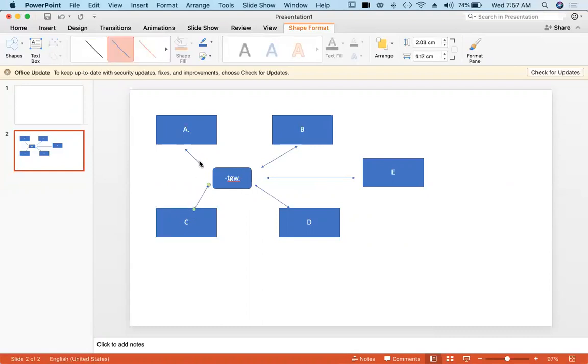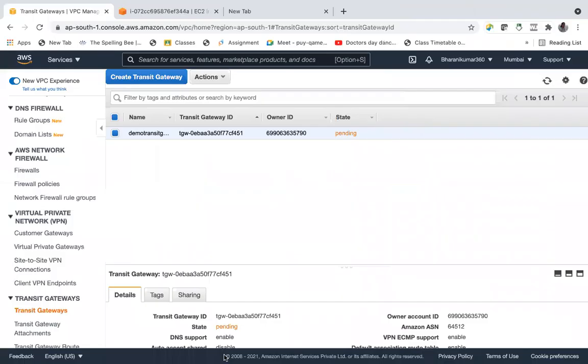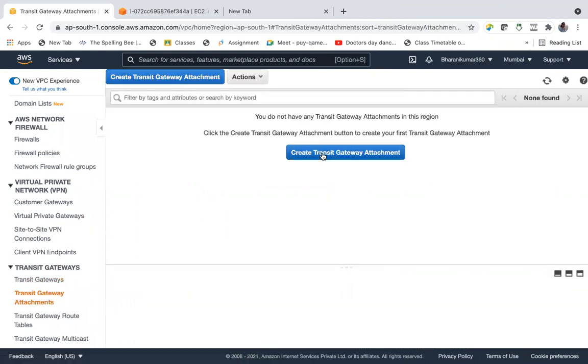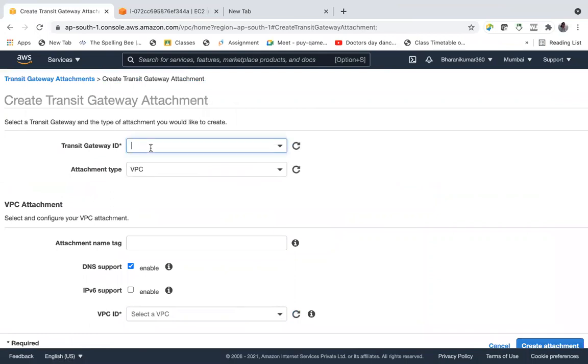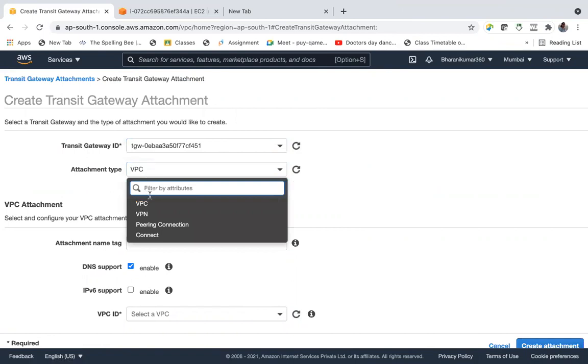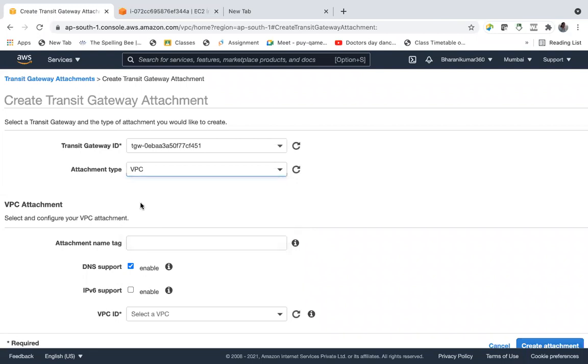Now, next we have to attach. For that, attachments, I should wait. Now it's available. Let's go to transit gateway attachments, create transit gateway attachment, and gateway ID, this one. VPC only. You can also connect VPN, peering connection and direct connect. So let us stick to VPC for now.